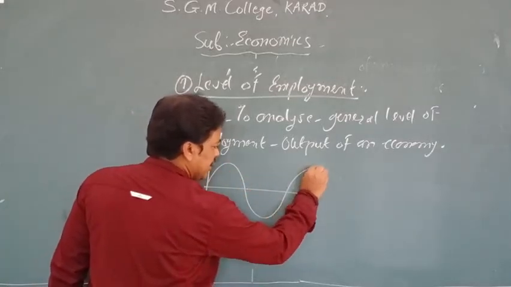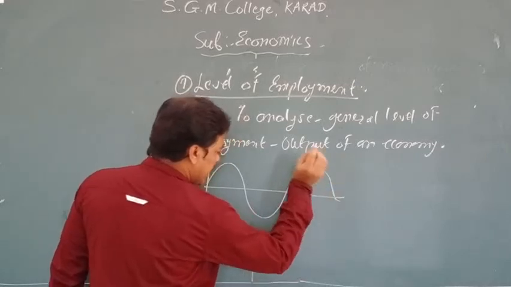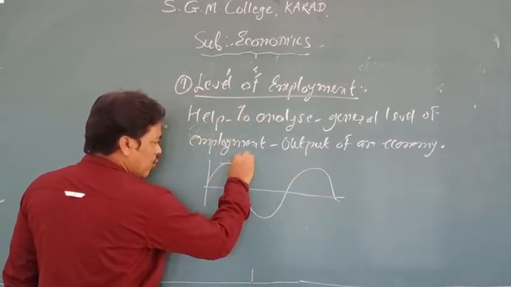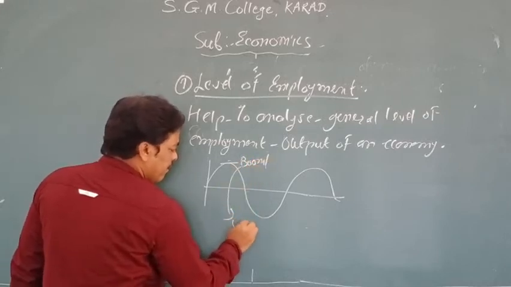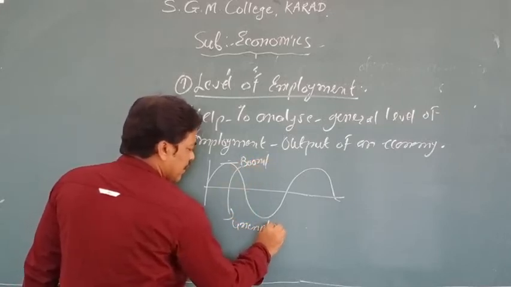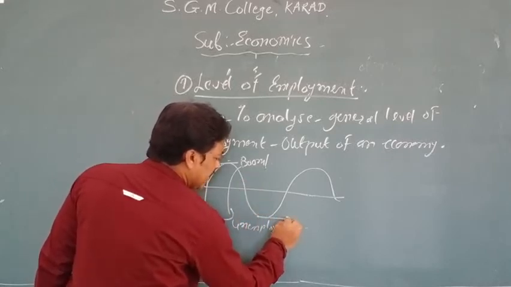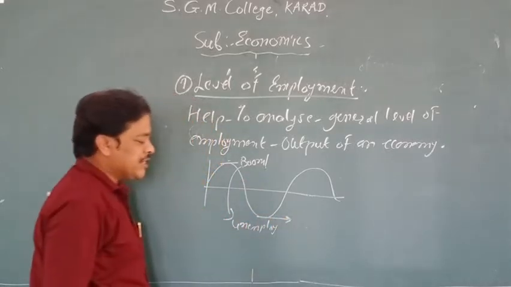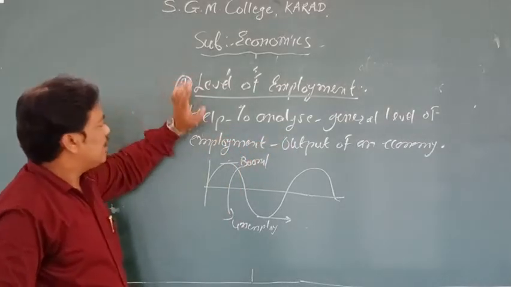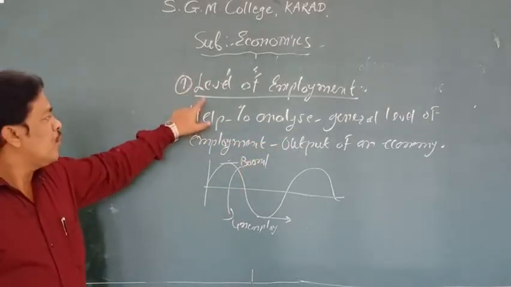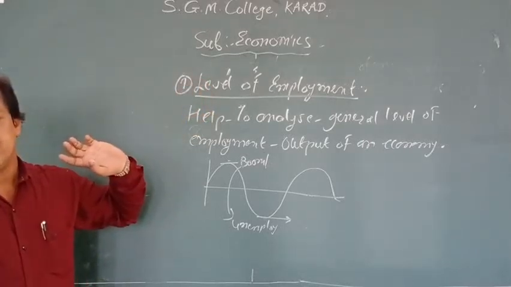For example, in my last lecture I mentioned the trade cycle, the business cycle. If the economy is in good condition, then you can find employment for all the people. If the curve is at the last point, depression or recession, then you cannot find employment in your economy. So the study of macroeconomics will help you to understand the level of employment in your economy.